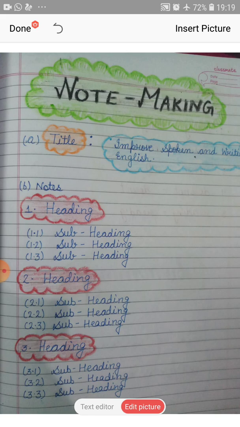Now one more thing: your note making is of 8 marks. 3 marks for your notes, 1 mark for your title, 1 mark for your abbreviations, and 3 marks for the summary. So in this way the mark division is there.